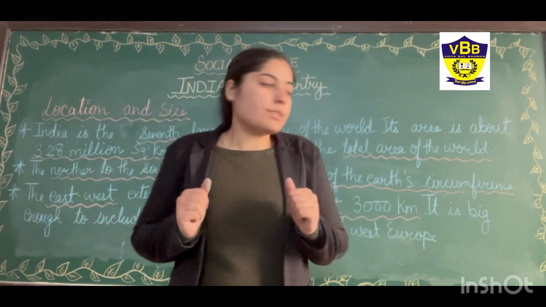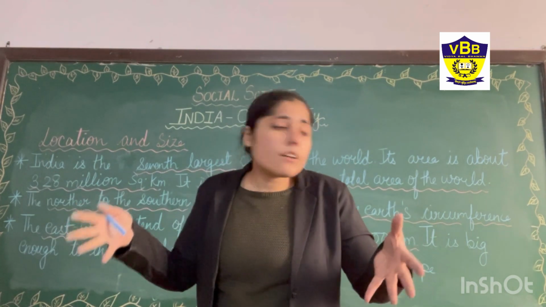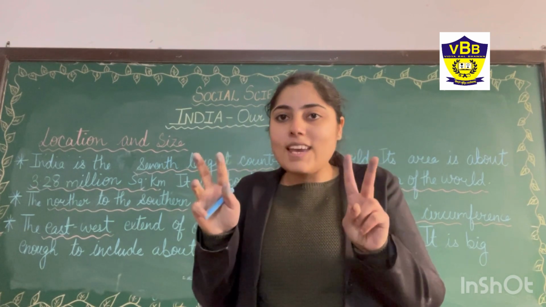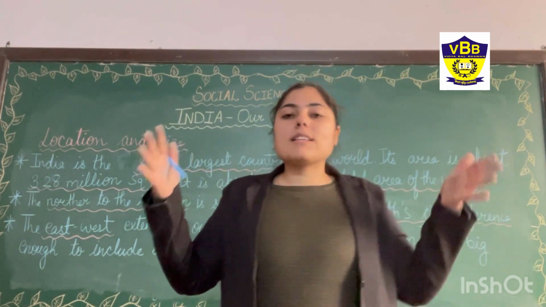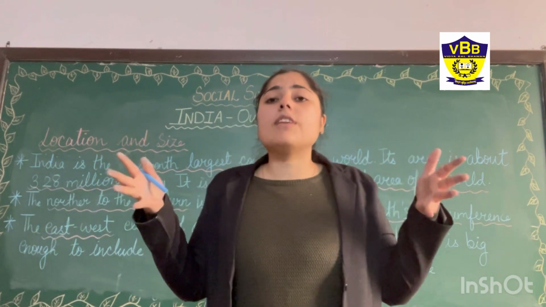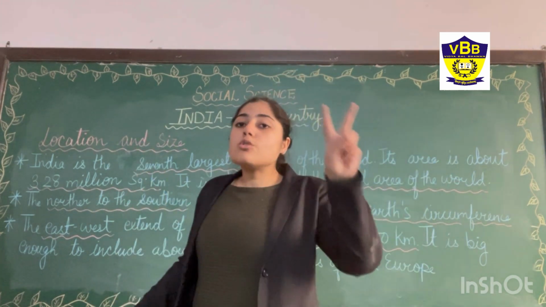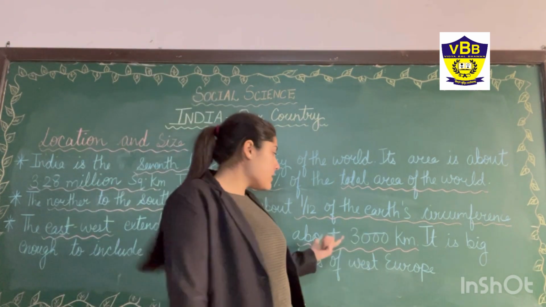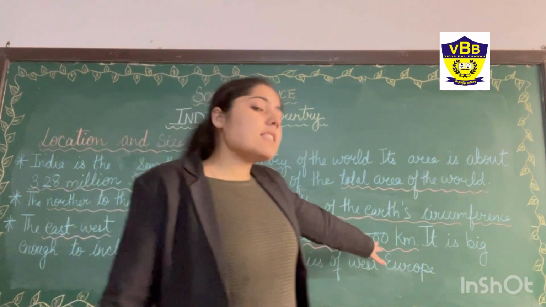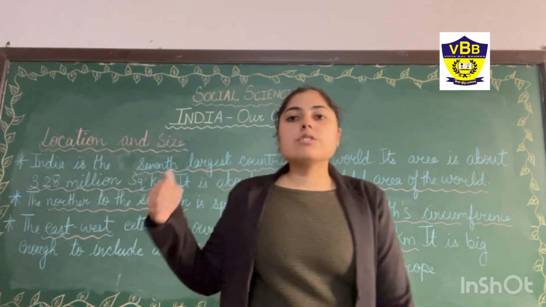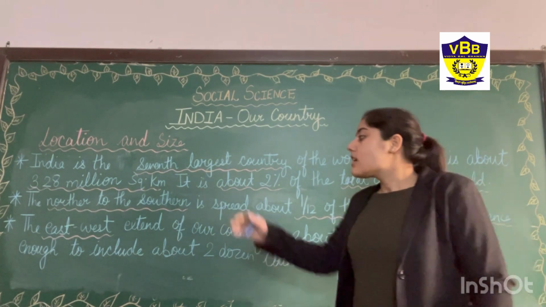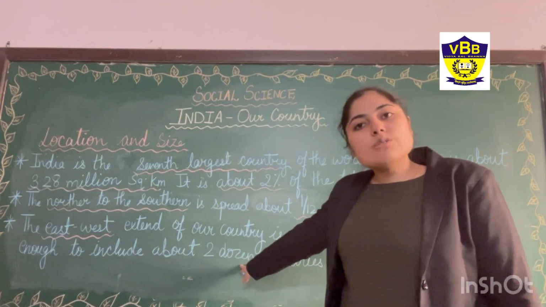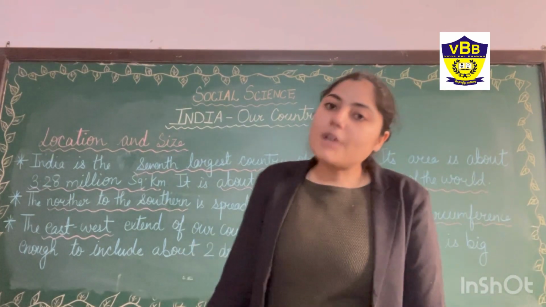From east to west, it covers about 3,000 kilometers. Okay, and it is big enough that it includes two dozen West European countries.